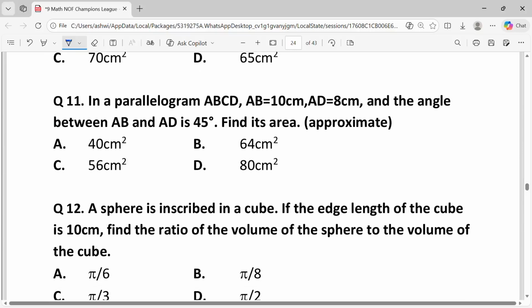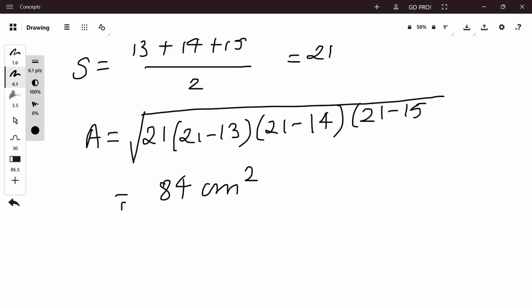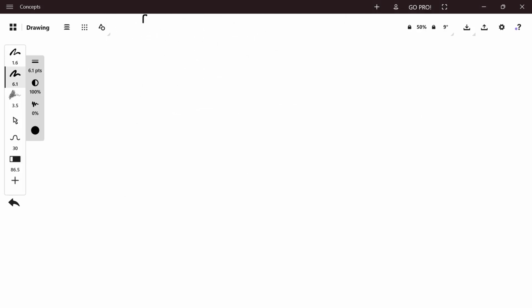Question 11. In a parallelogram ABCD, AB is 10, AD is 8, and the angle between AB and AD is 45 degrees. Find its area. The area A of a parallelogram with adjacent sides a and b and the angle theta between them is given by A is equal to a into b into sine theta.